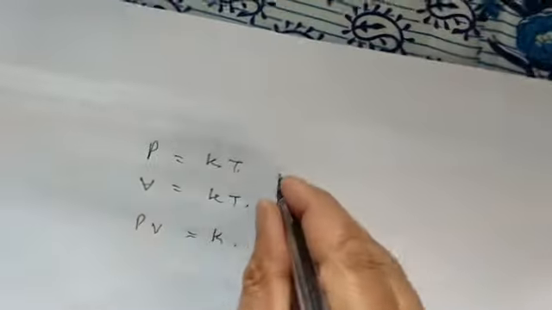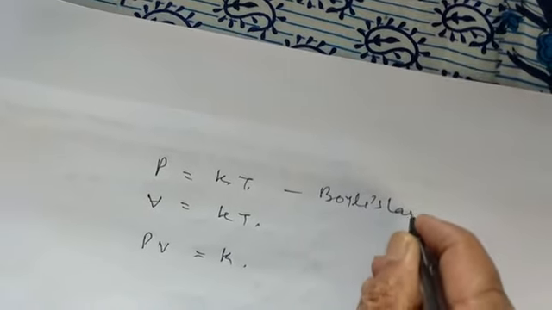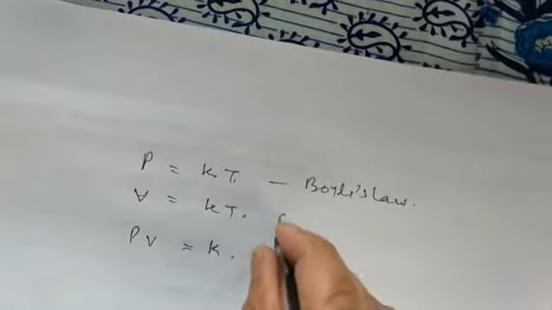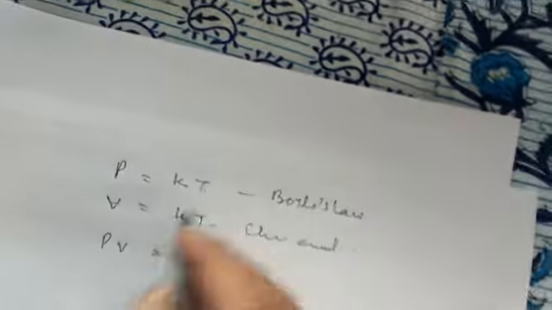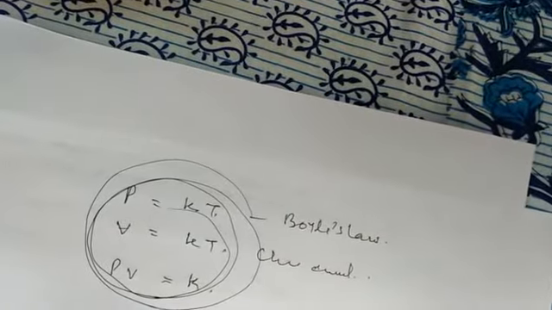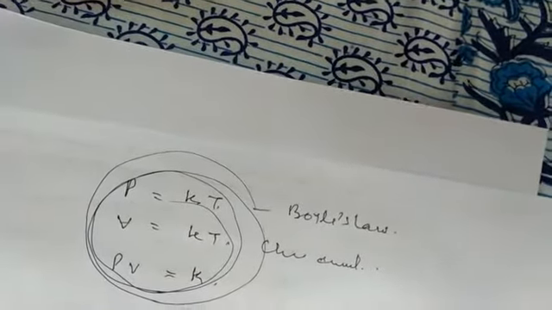Then we have V is equal to KT, PV is equal to K. These three laws: this is Boyle's law for you, then this is Charles' law. So we can combine these laws and we get a combined gas law.